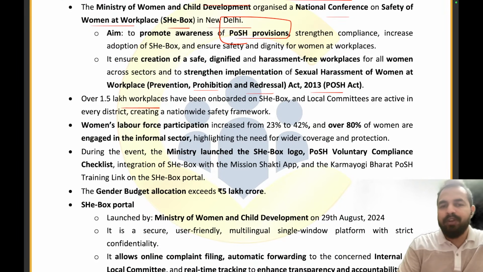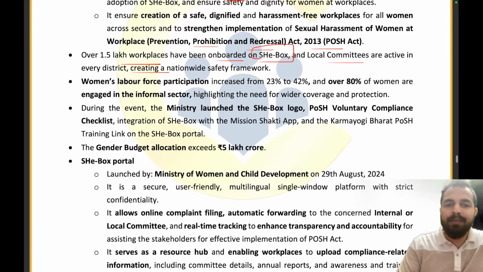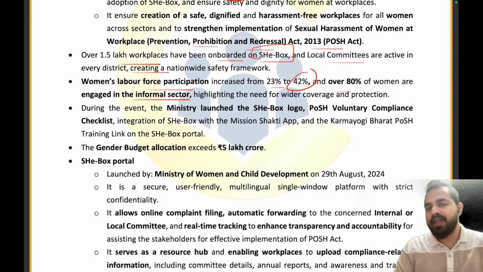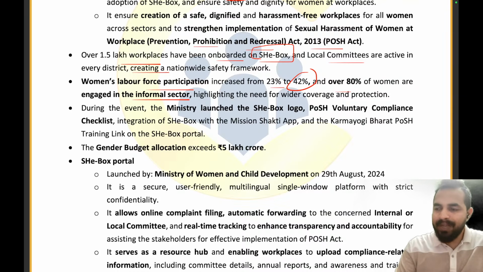Over 1.5 lakh workplaces have been onboarded on the SheBox portal, and local committees are active in every district. Women's labor force participation has increased from 23 to 42%, and over 80% of the women are engaged in the informal sector. My dear friends, a very important piece of data is coming out here. More than 80% of the women working in our country are working in the informal sector. And in the workforce, women's labor force participation rate has increased from 23% to 42%, which really